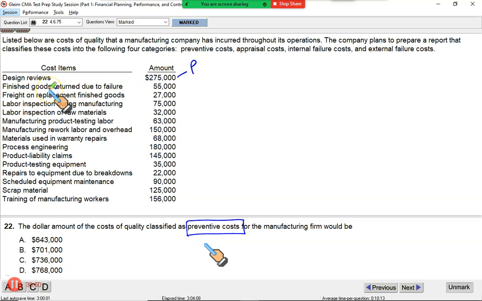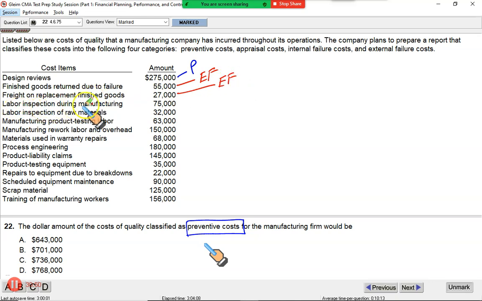Finished goods returned due to failure. Customer rejected them, bad. This is external failure, EF. Freight on the replacement of finished goods. Customer sent those goods back to you and you had to pay the freight on those replacement finished goods. Customer is unhappy. You had to pay this freight. So this is external failure.